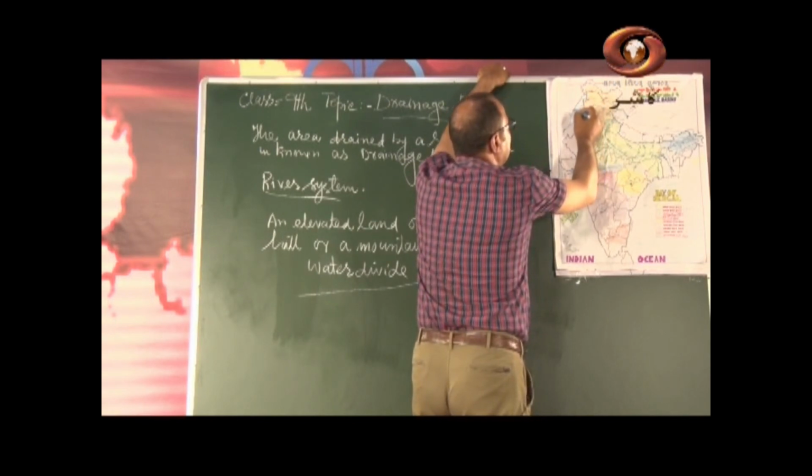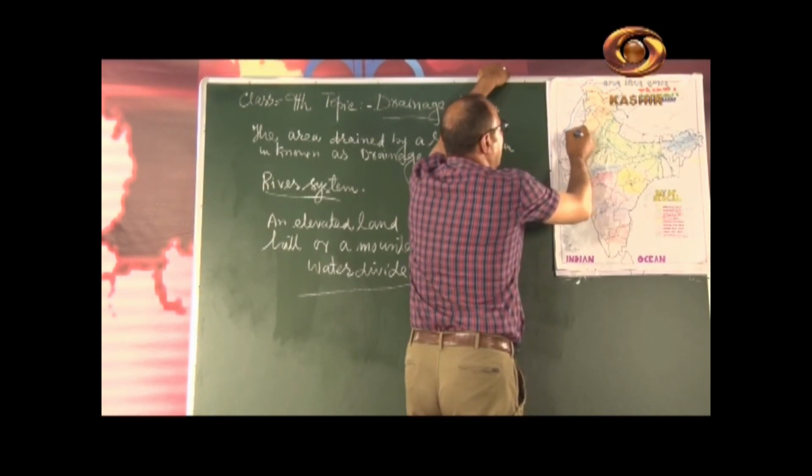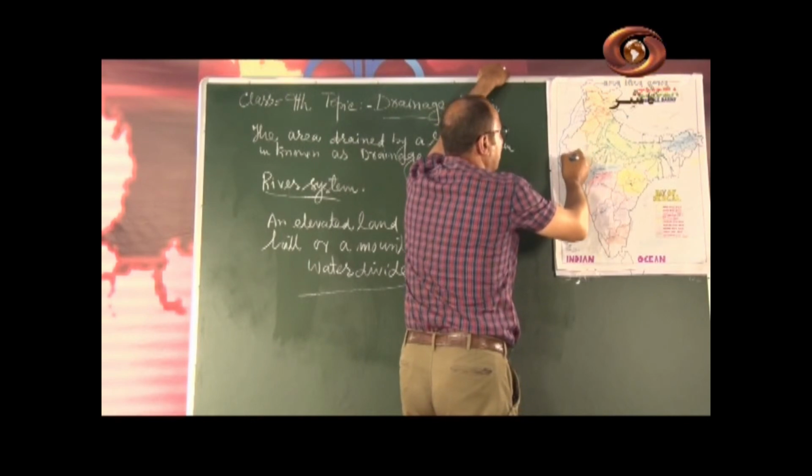When it enters Pakistan, it flows through Pakistan via Karachi, and ultimately it falls into the Arabian Sea.